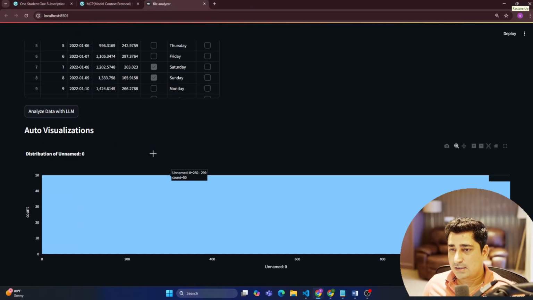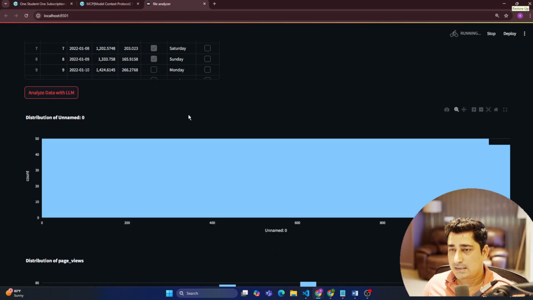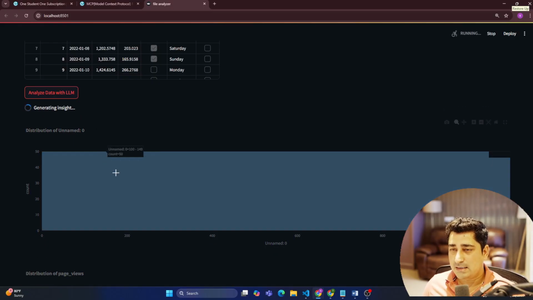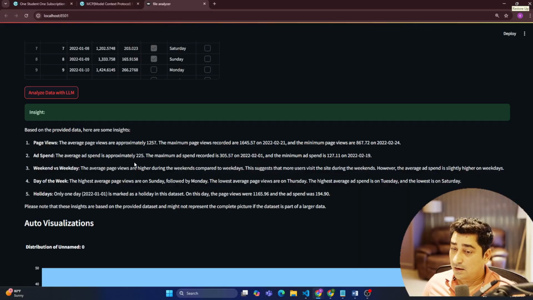So here is a file, and then click on analyze data with LLM. So it is analyzing. Let's see what response I'm going to get. Yeah, now I'm able to get a response based on the provided data. Here are some insights. The average page views are approximately 1257. The maximum page views recorded is 1645.57. So these are the insights from my data.